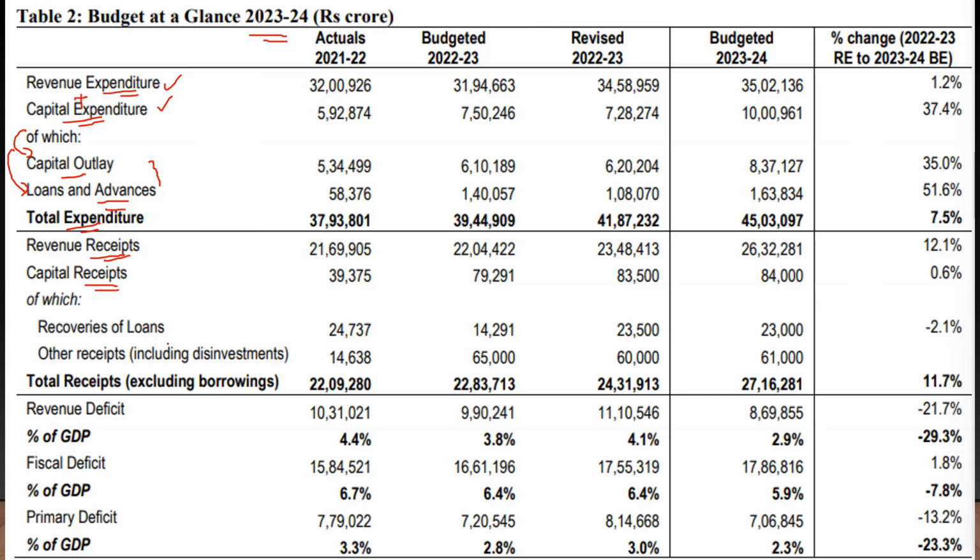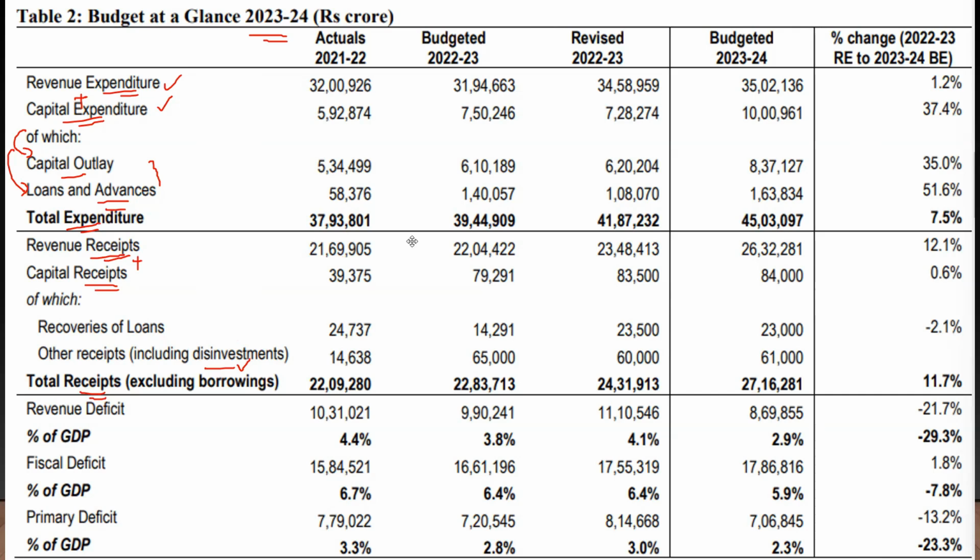Or even disinvestment that I was referring to, like the selling of Air India, where the government is selling some of its public sector undertakings. Those are also avenues in which the government gets money, and the government is also reducing its assets, which means it is a case of a capital receipt. Now, if you add revenue receipts plus capital receipts, you will get the total receipts, excluding borrowings. I hope this much is clear.